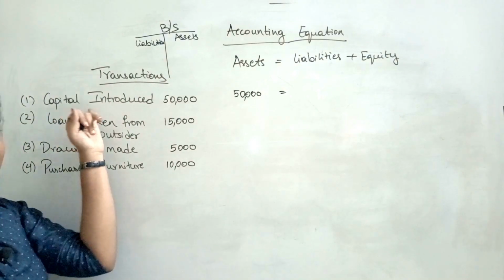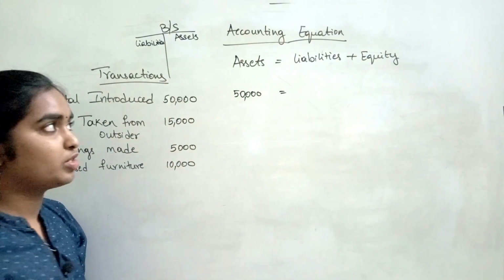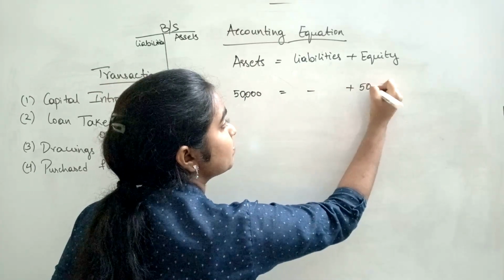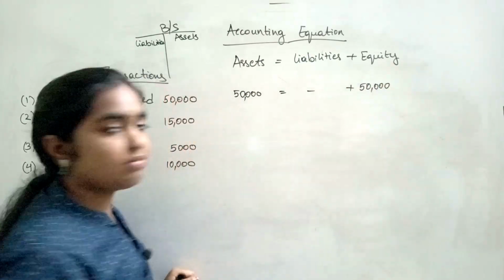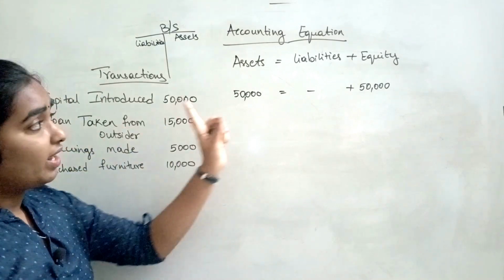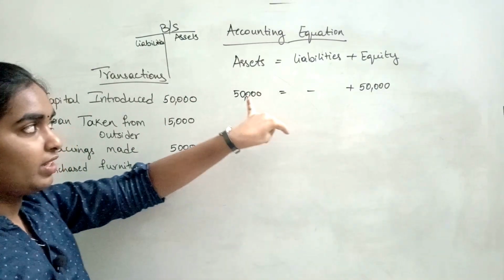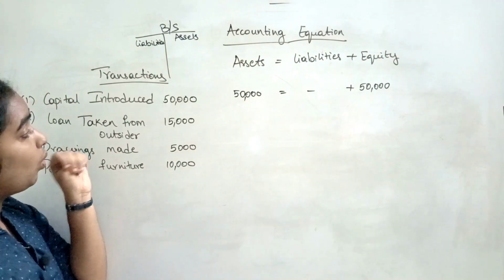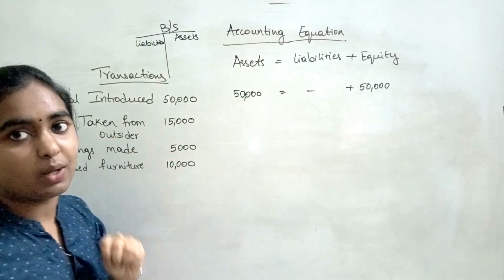Since it is capital and an owner's contribution, liability will not be affected. Equity is going to increase by 50,000. Okay. So here it is satisfied, right? 50,000 equal to 50,000. So satisfied.